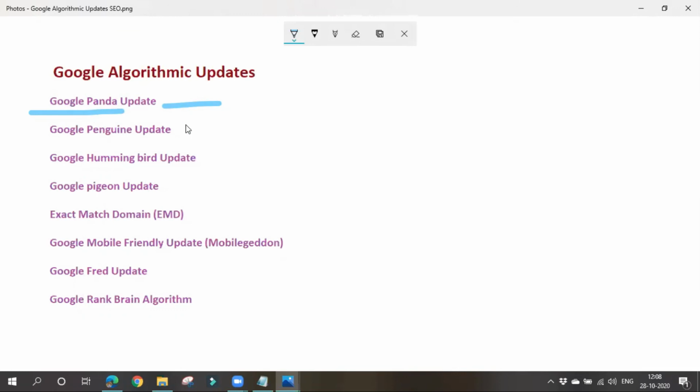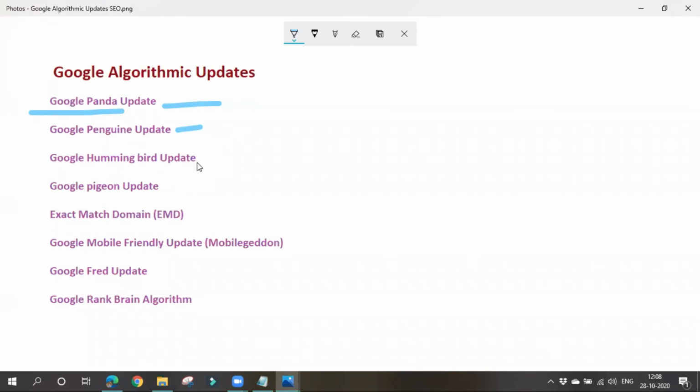So if we go for overstuffing of keywords, or if we are giving any spammy links to other websites from our website, or if we are bringing some spammy links to our website, then the Penguin update will hit us. It is also a punishment. So Google will hit us with this Penguin update if you are going for overstuffing of keywords, or if you are bringing some spammy backlinks to our website.